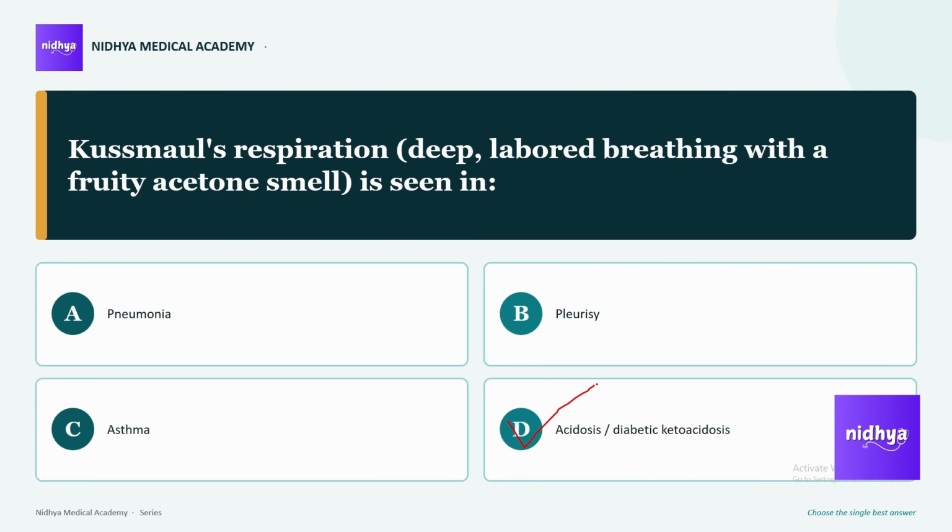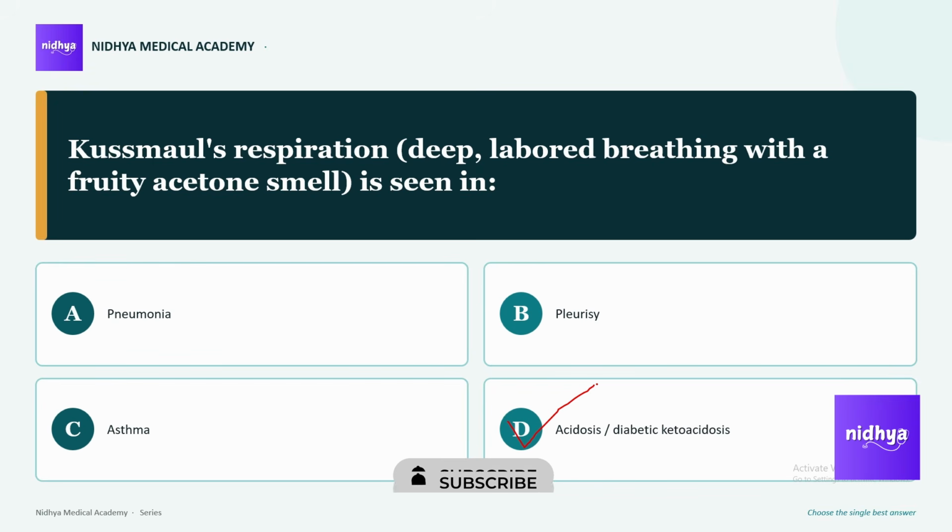There can be one more question about Kussmaul's sign. There are two things: one is Kussmaul's respiration, another is Kussmaul's sign. Kussmaul's sign will be seen in patients with constrictive pericarditis, cardiac tamponade, right heart failure and cardiomyopathy.